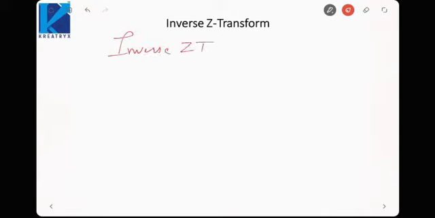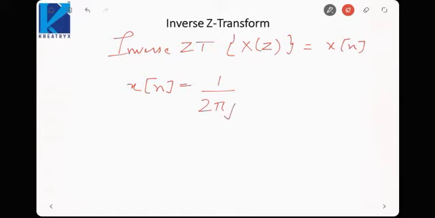Now let us see how we can take the inverse Z transform. The inverse Z transform of X(z) would be small x[n]. So x[n] would be represented by 1 by 2 pi j times the integral of X(z) z raised to the power n minus 1 dz.